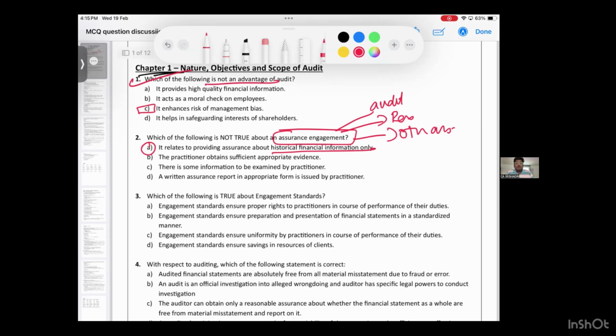Now, moving on to the third question. Which of the following is true about engagement standards? Those who are watching the videos, please read each point carefully. It ensures proper rights to practitioner. The standard ensures preparation and presentation of FS. Wrong. First one, wrong. Engagement standards ensure uniformity by practitioner. Yes. Engagement standards ensure savings in resource of client. No. What is the correct answer? C, because it will bring uniformity. Why do you need standards? ஒரு people different types பண்ணக்கூடாது, uniform basisல பண்ணணும்.